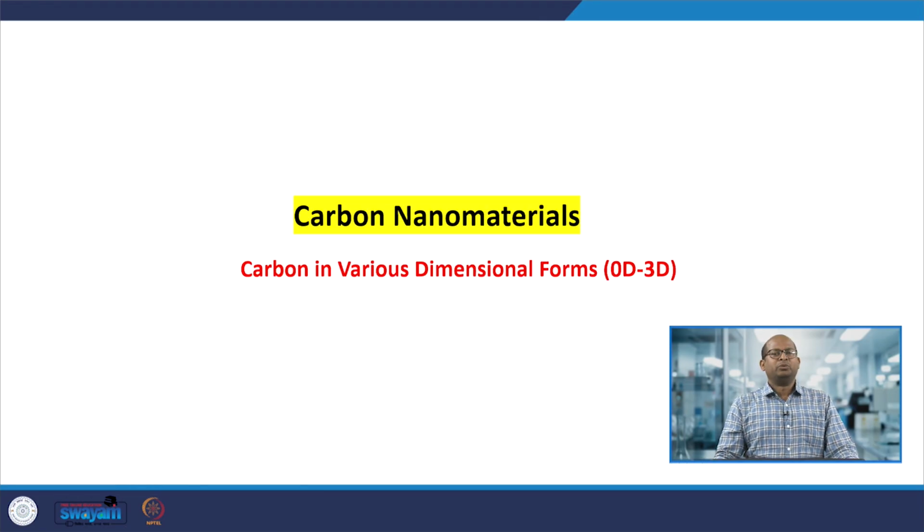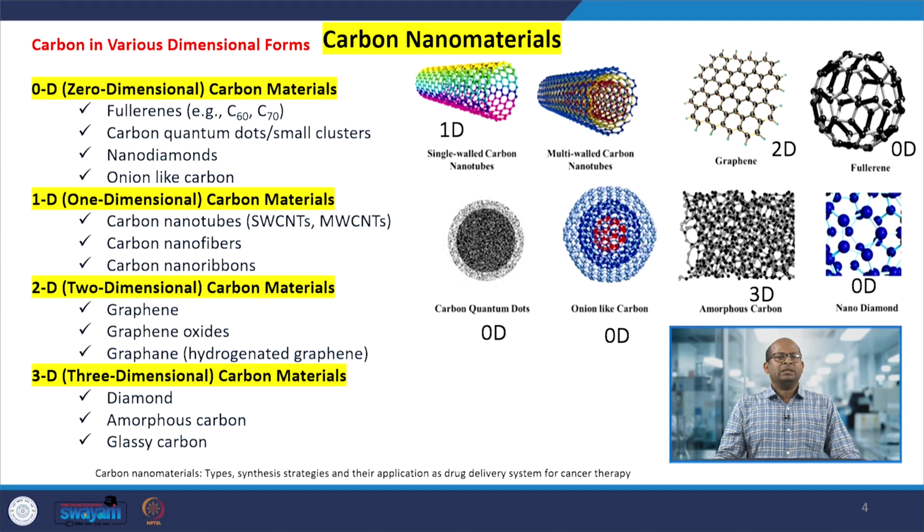Okay. Carbon can form various dimensions and can be arranged in various ways, forming various types of nanomaterials that may be 0 dimensional, 1 dimensional, 2 dimensional or 3 dimensional. For example, a 0 dimensional carbon nanomaterial is fullerene. Its dimensions x, y, z are all in the nanometer range, therefore it is called a 0 dimensional material.